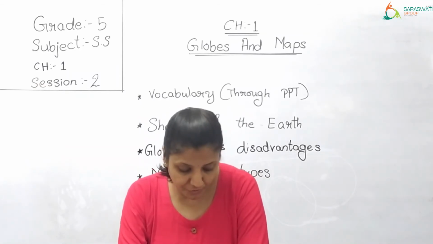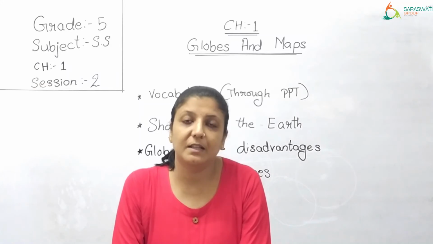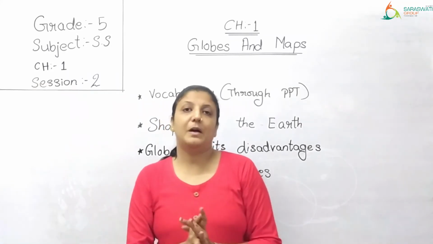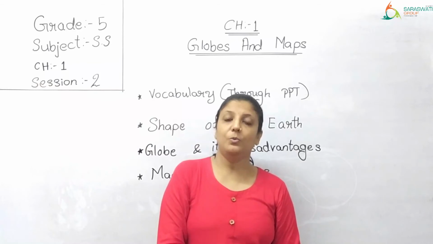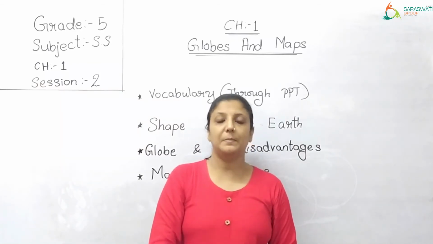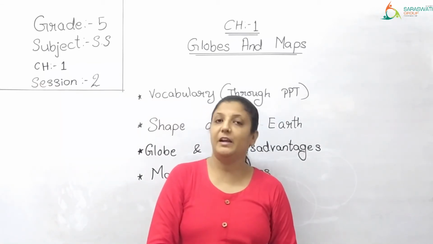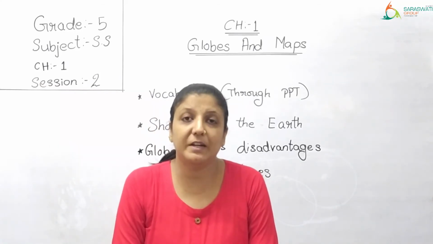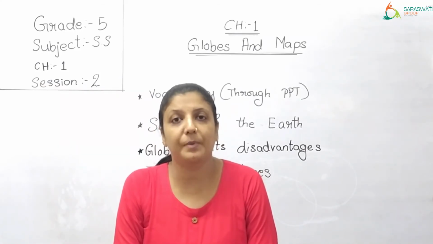There are two types of maps, that is political and physical. There are few more types of maps as well, but for now let us take two types of maps, that is political and physical. Now what are these political and physical types of maps?